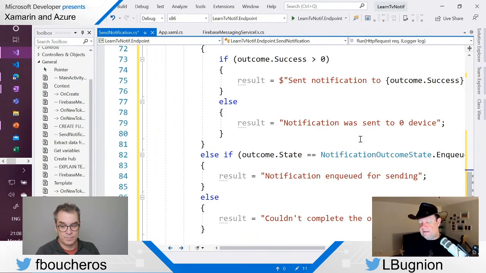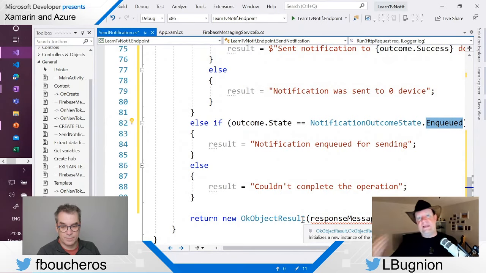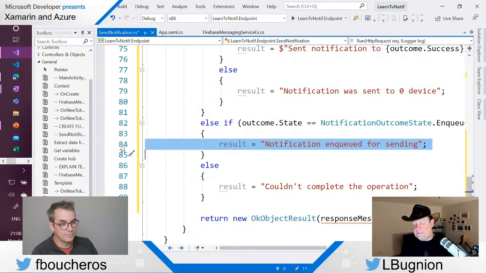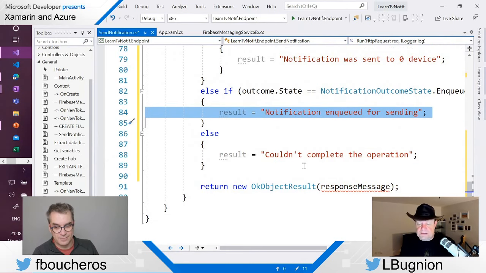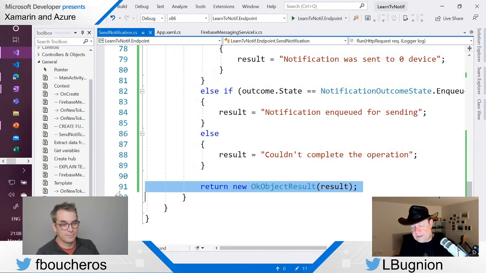Typically, we're not going to get that. We're going to get enqueued, because notifications are essentially not in real time. There can be a delay of a few seconds or maybe sometimes even a few minutes. For example, if the device is not available on the network at the moment, the next time it comes onto the network, it's going to receive the notification. So typically, we are going to receive notification enqueued for sending. And possibly there will be an error message also. It could be the case if something goes wrong. So we are going to return that result to the user.